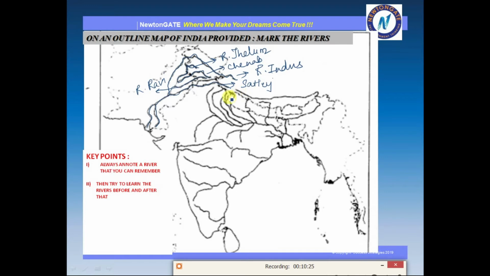Also Satluj has one tributary. This is Beas. Okay, the tributary of Satluj is Beas, river Beas. So here we complete the Indus river system.